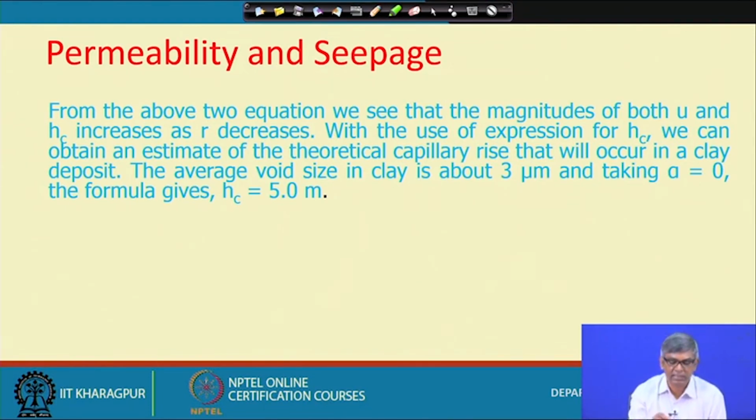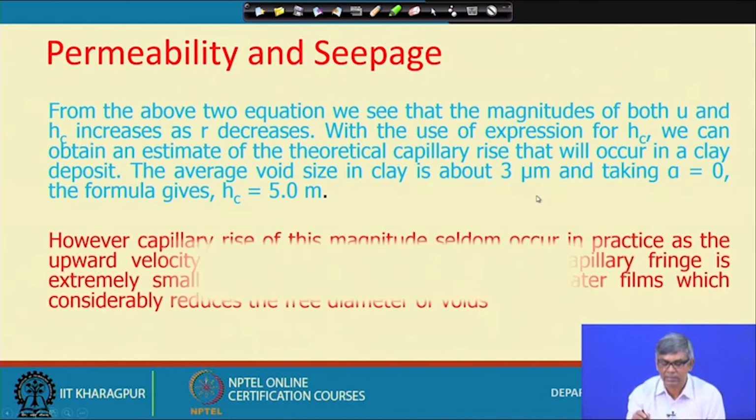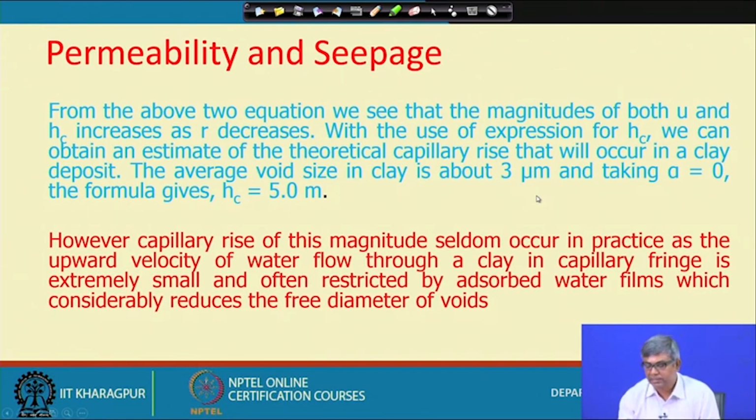So, if I consider an average void size in clay of 3 micrometer and take alpha equal to 0, since alpha is there for water to soil, the formula gives you H equal to 5 meter. That means in a clay soil, taking the average void size, the capillary rise can be as high as 5 meter.